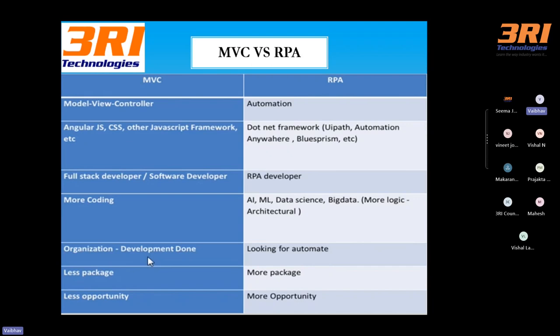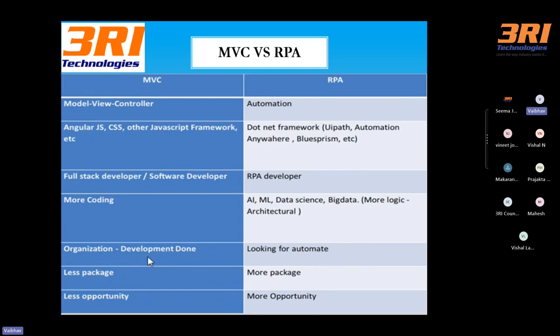But in the market there are other technologies also available. Those are the legacy technologies we can say, maybe any scripting languages, any backend thing, or any support roles. But a lot of people are not aware of the latest technologies, for example, RPA.